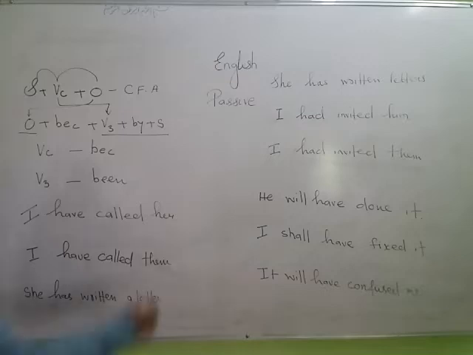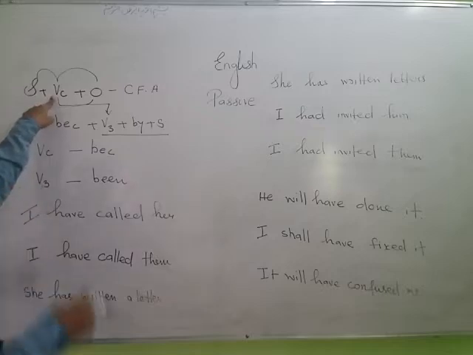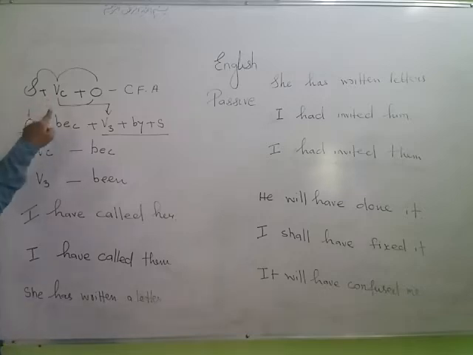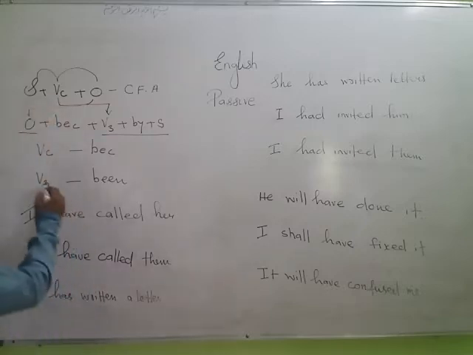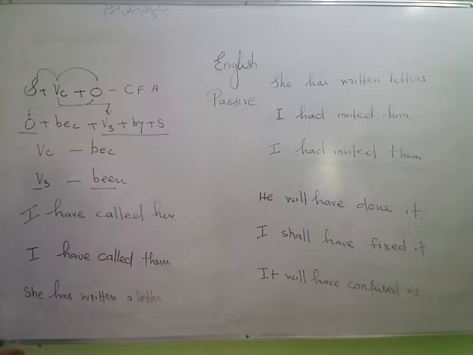What changes is the be, and that be also changes according to this V. If in the active form the verb is in first form, you use the first form of be, that is am, is, are. If it is in second form, you use the second form of be, that is was, were. If the verb is in third form in the active voice, you use the third form of be, that is been. You can see here. Now let us practically see how this rule can be observed in solving sentences.